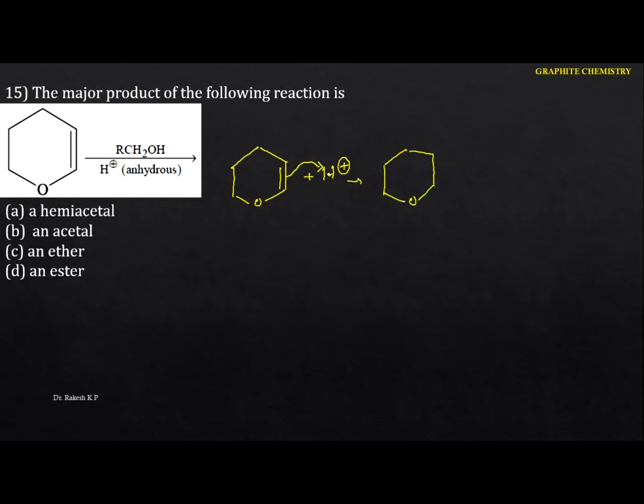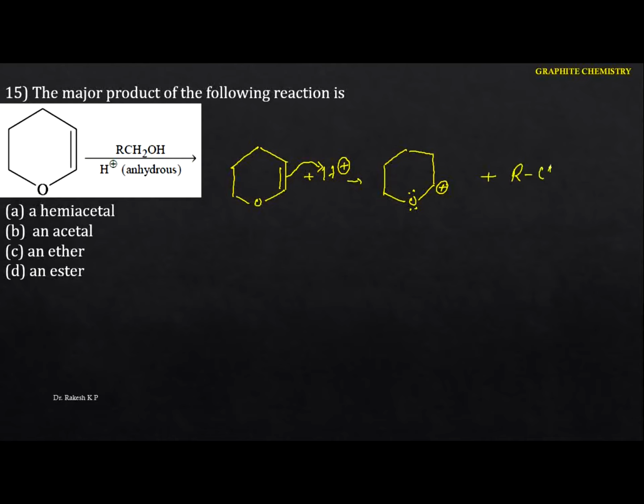Just identify this hydrogen is attached to this particular carbon, and the positive charge will be generated here. Or else, the one more carbocation we can identify, the positive charge may be here, where the hydrogen is attached to this one. Compared to that one, this will be the most stable, because nearest to the carbocation we are having oxygen containing a lone pair which is involved in the resonance, and these carbocations are more stable. And the next thing is the alcohol.